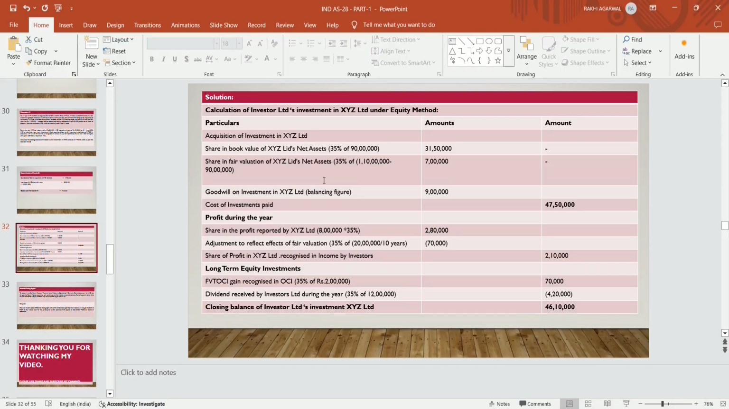Long-term equity investments, fair value through OCI gain recognized in OCI section of the investee company, 2 lakh into 35%, becomes 70,000. The investor company has already recognized the share of profits in the profit and loss section, whatever the investee company earned. Yes, if the dividend is paid by the investee company, it reduces the equity of the investee company. In the same way, it will reduce the investor company's investment. So dividend received by Investor Limited during the year is 35% of 12 lakh, that is 4,20,000, and is reduced. So closing balance of Investor Limited investments becomes 46 lakhs 10,000.